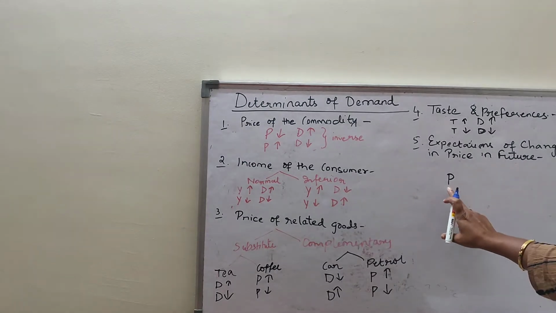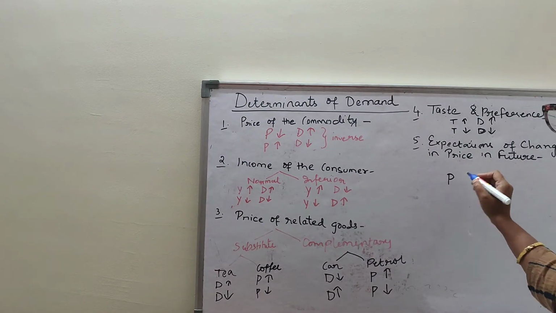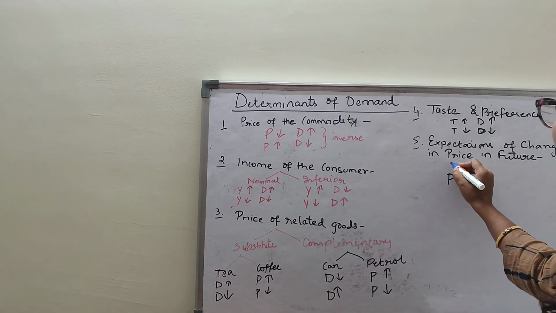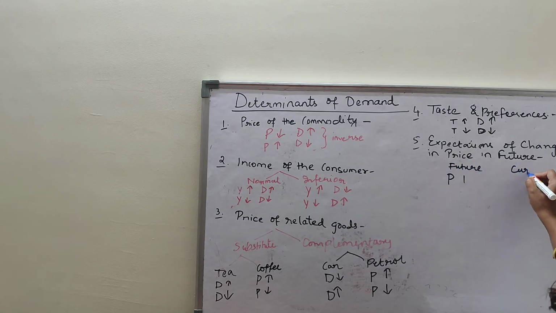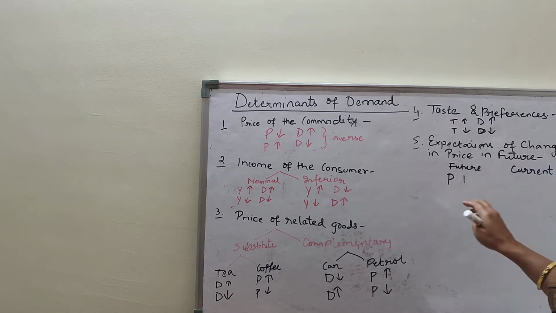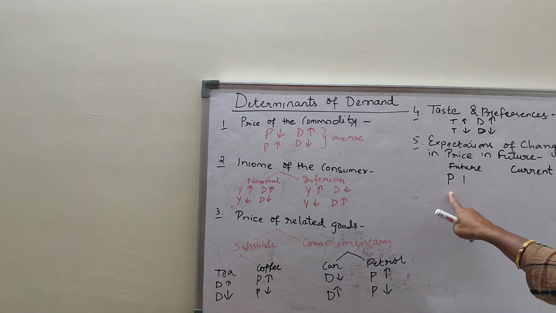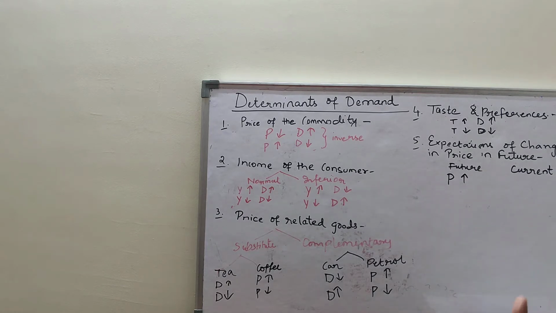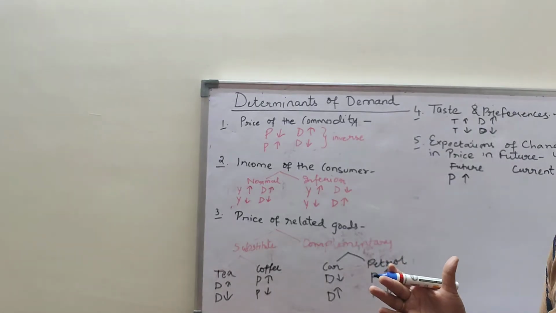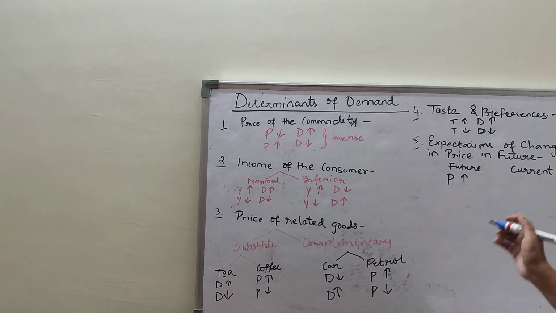What will you do? The rise is in the future and your demand is in the current. When the consumer expects a rise in the price of any commodity, consumers start hoarding that commodity in a larger quantity at present.